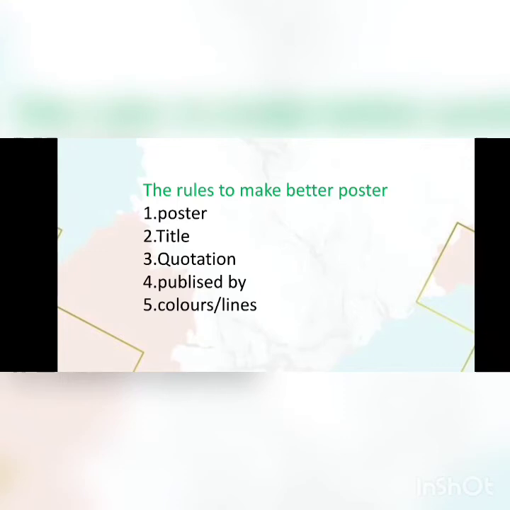Now when you write the poster, it must be in fresh page, and you should draw the margin. You have to keep the heading poster, then the title of the poster, and the quotation required means you should write the quotation. Then it is a official poster means use official color, whereas informal poster means use bright color. But don't forget to write published by at the end of the poster.